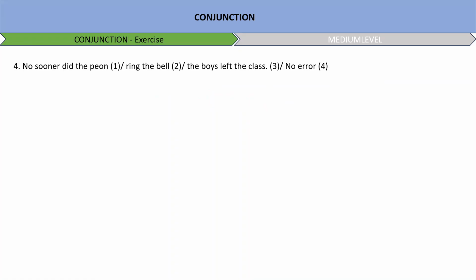No sooner did the peon ring the bell, the boys left the class. Which part of the sentence has an error? Again, we should add what? We should add than before boys in the third part. You see, no sooner will be followed by than. No sooner did the peon ring the bell than the boys left the class. Error is in 3 again.